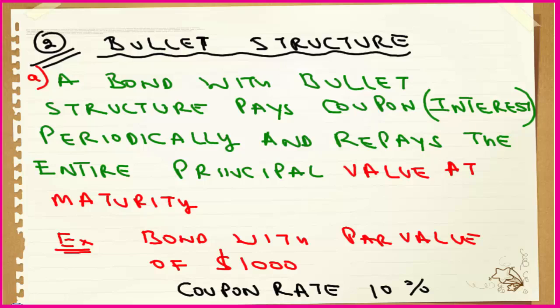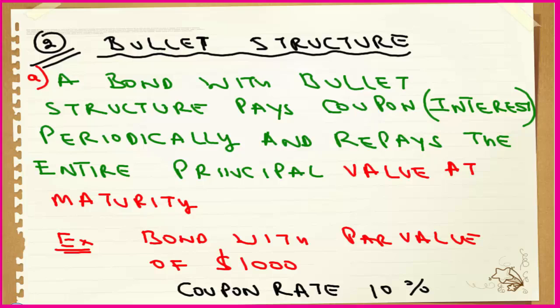So please write down A point. A bond with bullet structure pays coupon or interest periodically as per the due dates, and repays, the important word is repays, the entire principal value at maturity.